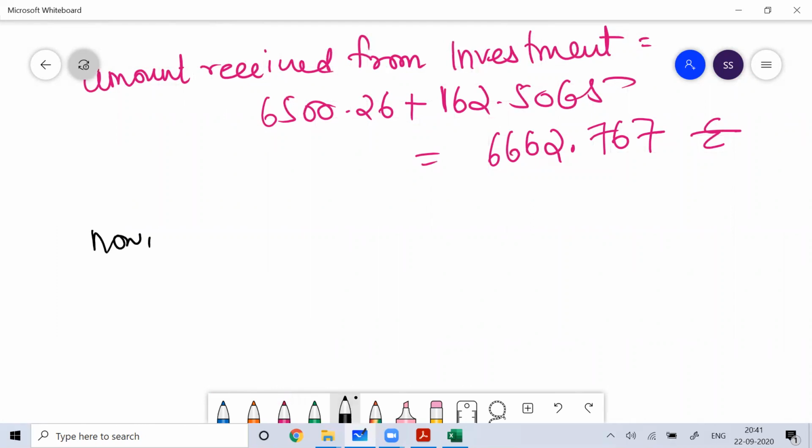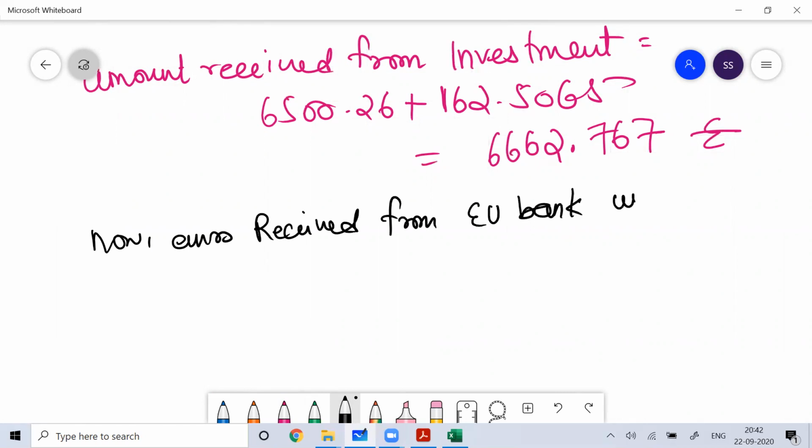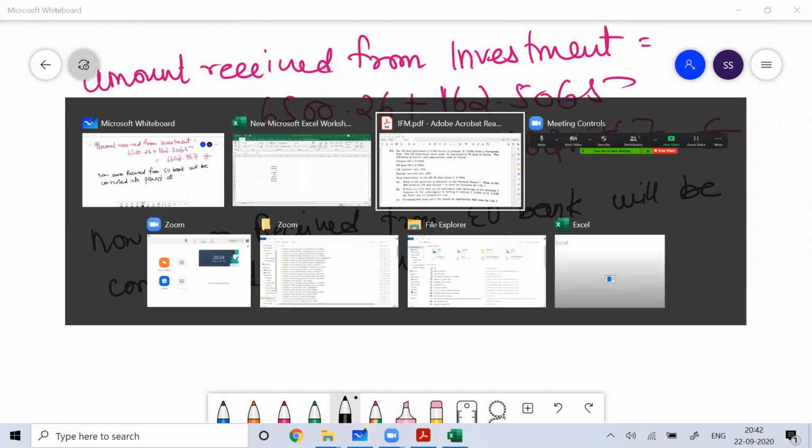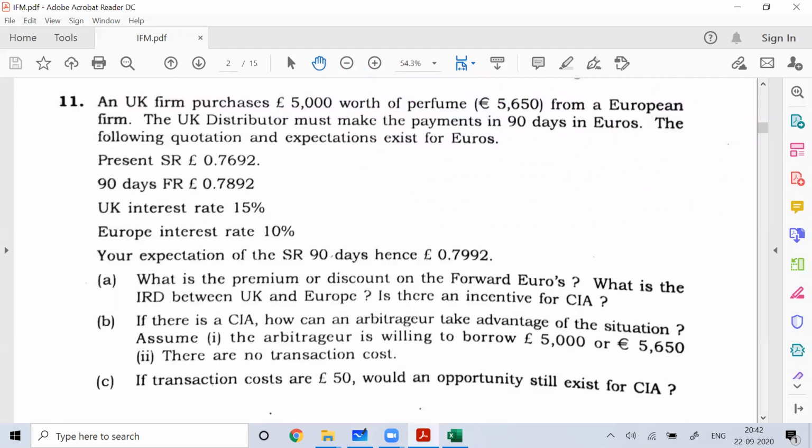Now the euro received from the European Union bank will be converted into pound. At what rate?